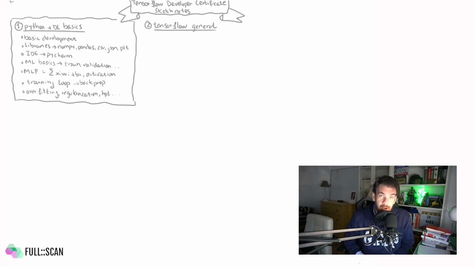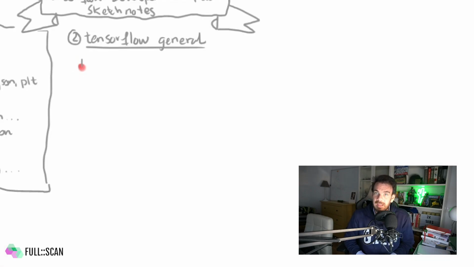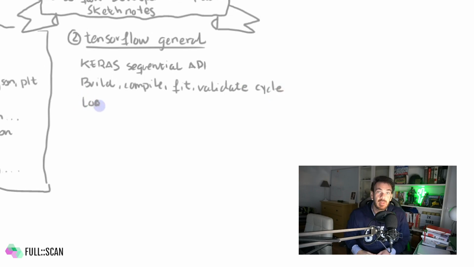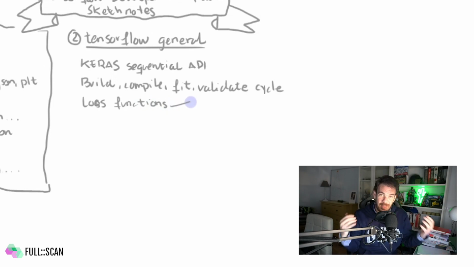This certification is mostly focused on using the Keras high-level API for building deep learning neural networks. Relax, as Keras is pretty comprehensive on its own. You need to master the canonical cycle of building a model, then choosing an optimizer and loss function, compiling the model, and running the training loop via the fit function. So depending on the problem you are trying to solve, make sure you know 3 basic things: the network head topology, the loss function, and the optimizer.